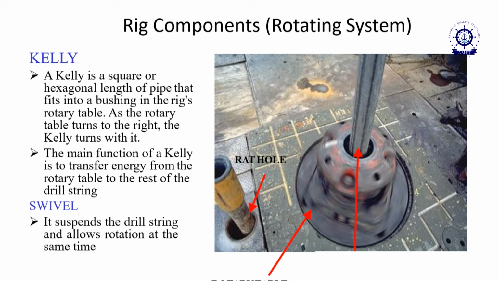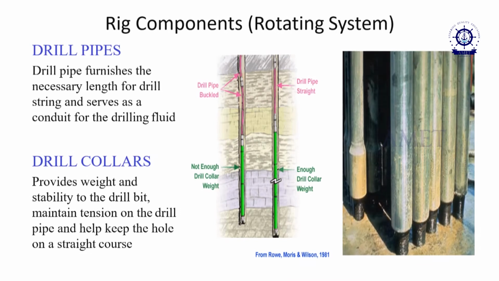Next we go for the swivel. It suspends the drill string and allows rotation at the same time. So, with the help of the Kelly and swivel, the string rotates in the rotary table. And we go for the drill pipes. Drill pipe is the necessary length of pipe string that serves as a conduit for the drilling fluids. And drill collars: the drill collar system provides weight and stability to the drill bit, maintains tension on the drill pipe and helps keep the hole on a straight course. So, those are the drill pipes and drill collars.